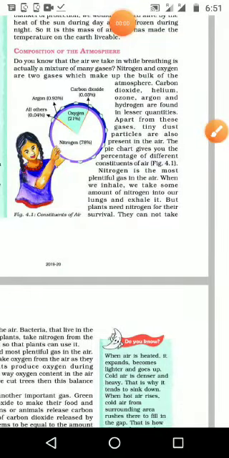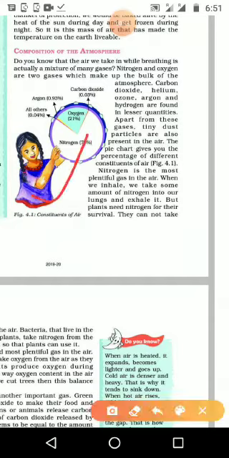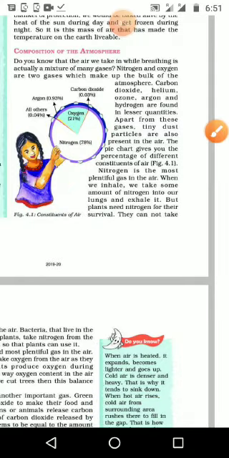We are going to see the next topic, that is composition of the atmosphere. We can see one picture given here. Let us see that one, and this is the total atmosphere. If we make it 100%, in that we can see 78% is nitrogen. The content of the air, it is maximum nitrogen. Then 21% is oxygen.